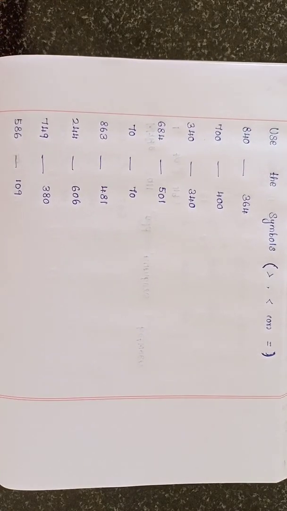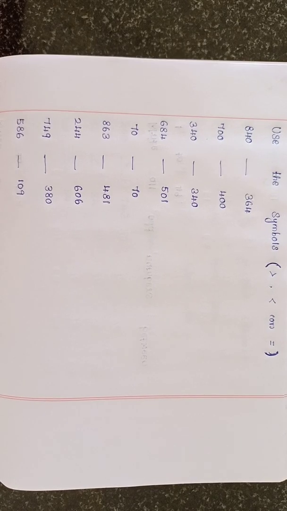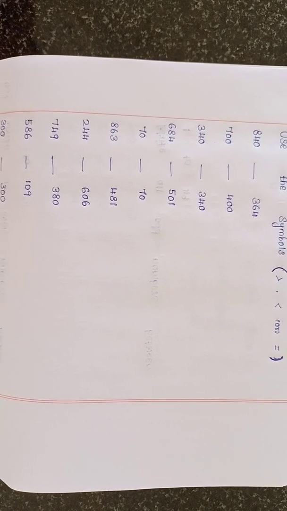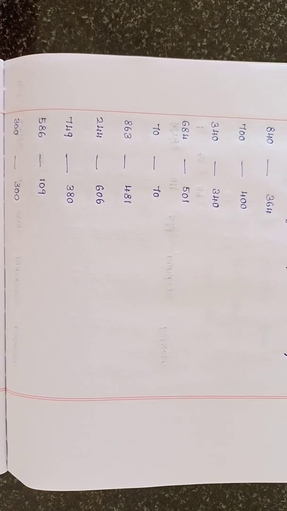Use the symbols greater than, less than, or equal to. 840, 364: use the symbol to fill this one. Write neatly.